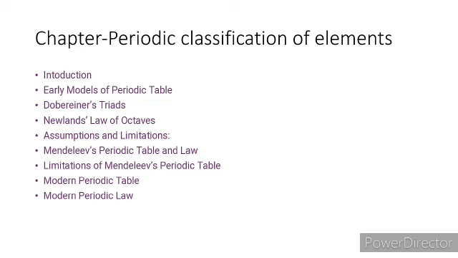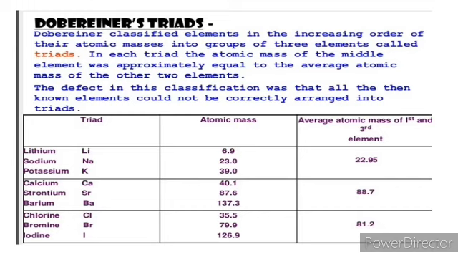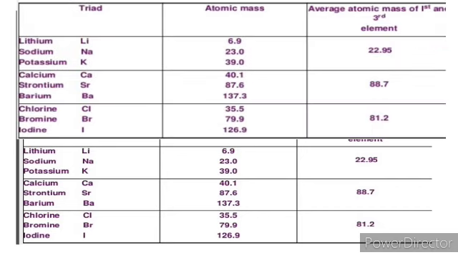The first attempt was done by the scientist Dobereiner, who arranged a group of 3 elements with similar properties in the order of increasing atomic masses, called a triad. He showed that the atomic mass of the middle element is approximately the arithmetic mean of the other two, but Dobereiner could identify only 3 triads from the elements known at that time.